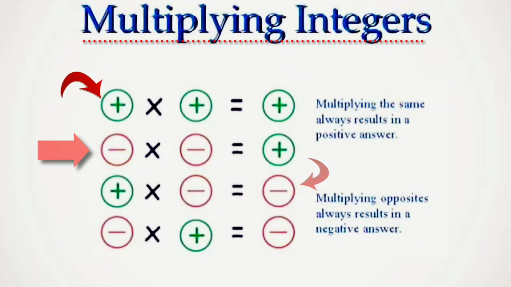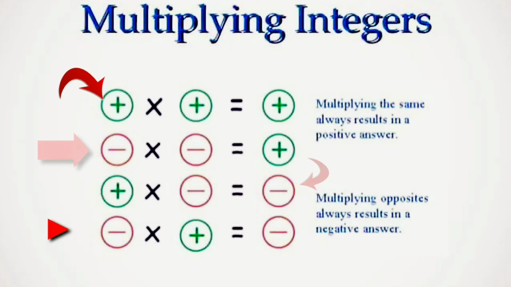Suppose two integers have positive signs, the result will be positive. If the two integers have negative signs, the result will be positive. If the two integers have opposite signs, the result will be negative. So multiplying the same sign always results in a positive answer. Multiplying opposite signs always results in a negative answer.